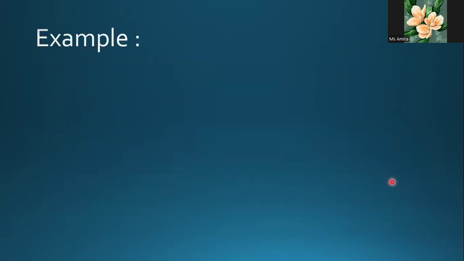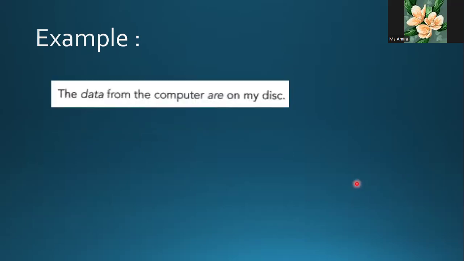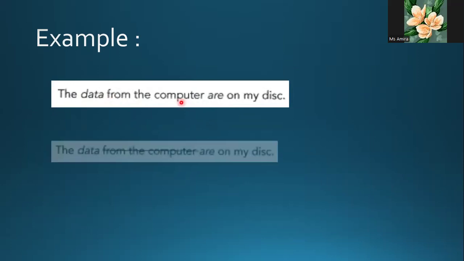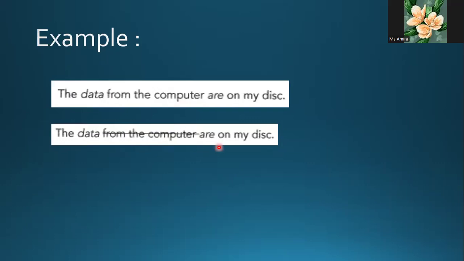So let's read the example. The data from the computer are on my disk. Is this correct or not? Yes. The rule says from the computer should be crossed out, because this is a prepositional phrase. Data are, yeah, we agree that data is plural, and the singular is datum. So this is data are.